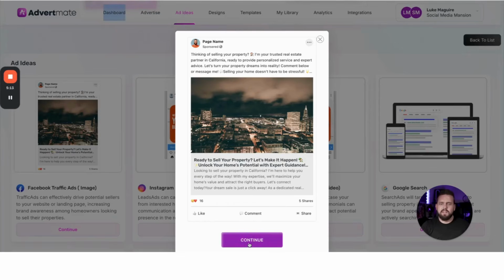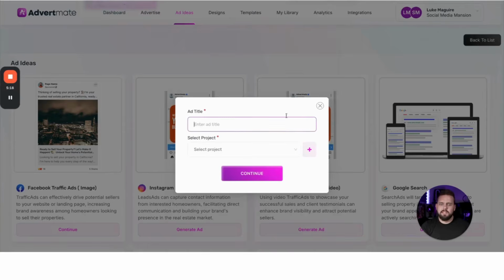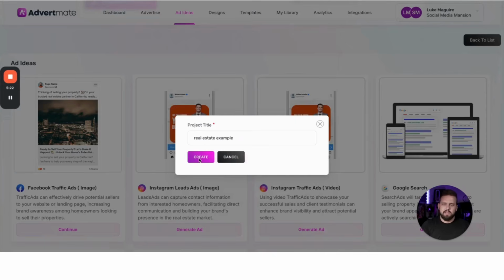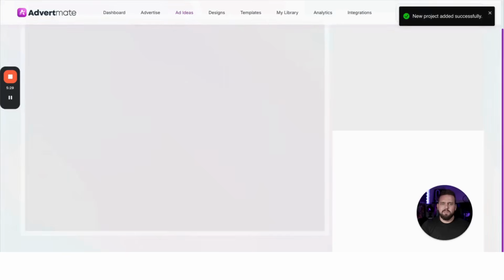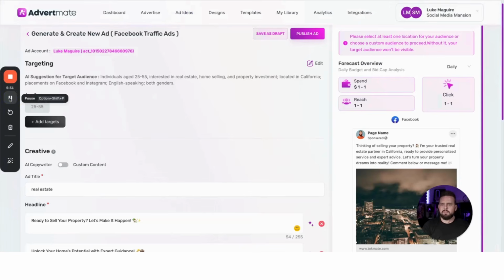And then it's going to bring up, I think we did the Facebook Ads Manager for this real estate example, and we'll let that continue. It'll then give us an ad title. One sec. Cool. So I'm going to hit create, and then I'm going to do this for the next 2 ads just to save some time for you guys. Now click create and continue, and I'll do the same for the next 2 ads.